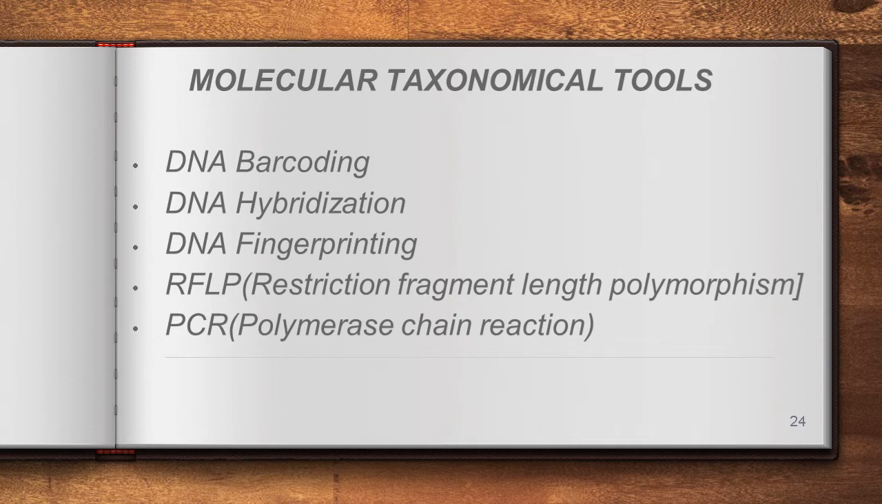As per that, the first one is DNA barcoding, second one DNA hybridization, DNA fingerprinting, RFLP, which means restriction fragment length polymorphism, and next one PCR, polymerase chain reaction. These are some processes or procedures or technologies helping to identify one particular species. Have you got me? These are the techniques. They are recent and current technologies. Okay, just we can give one outlook regarding each variety.